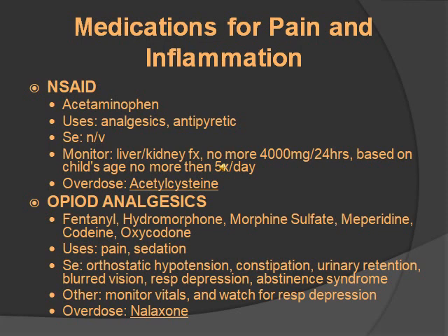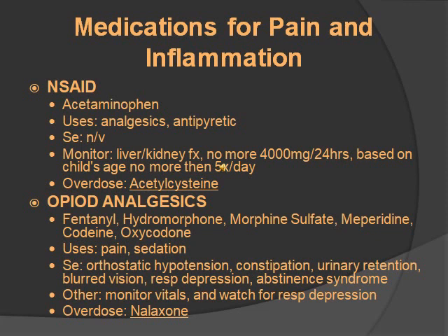Medications for pain and inflammation. So these include NSAIDs and opioid analgesics. You probably heard of a few of them before because they've been in a lot of other categories of medications that we use. So NSAIDs, I'm just going to say acetaminophen. This is Tylenol. What it does is slow the production of prostaglandins in the CNS. It's used as an analgesic, which is for pain, and it's an antipyretic, so it's used to reduce fever. Some side effects are nausea, vomiting, and if you use it long-term, liver disease.